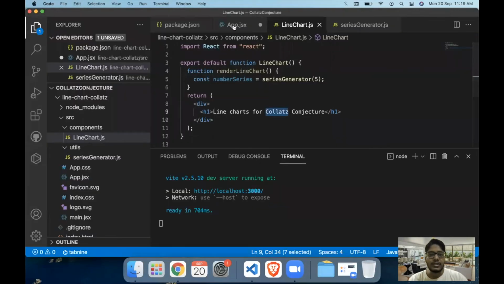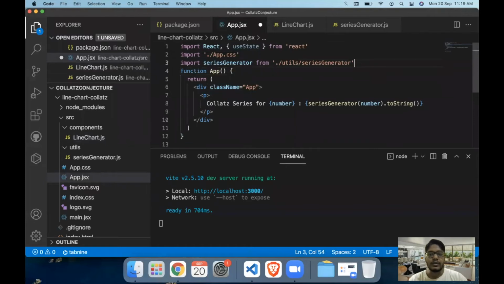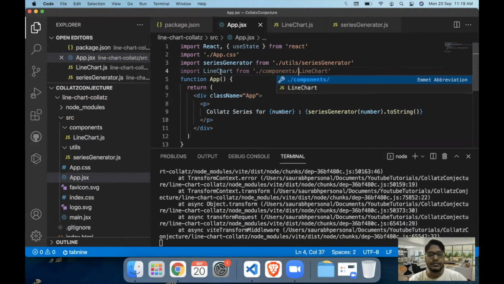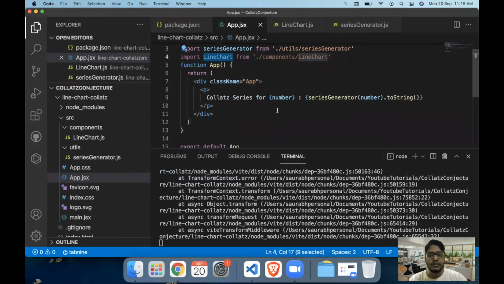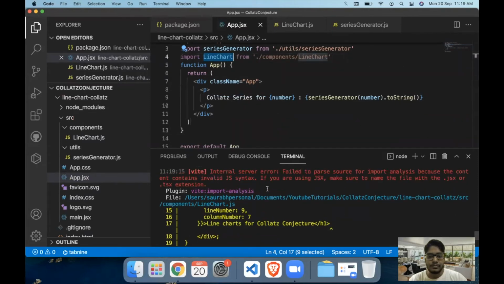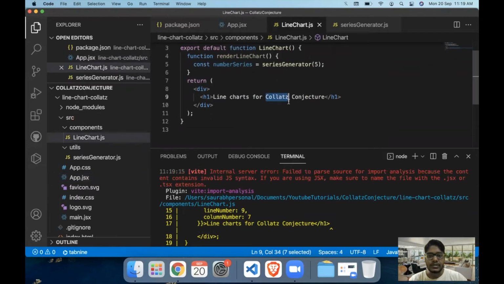Now let's just import this line chart component in our code so that we are able to visualize and see what is happening. So we'll go with LineChart from components/LineChart. Okay, I think we messed something up.